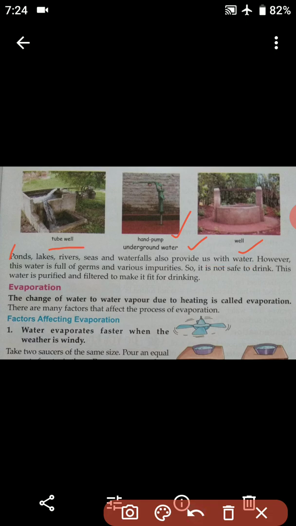However, this water is full of germs and various impurities. So students, the water that we get from ponds, lakes, rivers, seas, waterfalls, etc. is not fit for drinking or any other purposes because it is full of germs and impurities. So it is not safe for drinking that type of water. For drinking, we have to purify or filter it in order to make it fit for drinking.